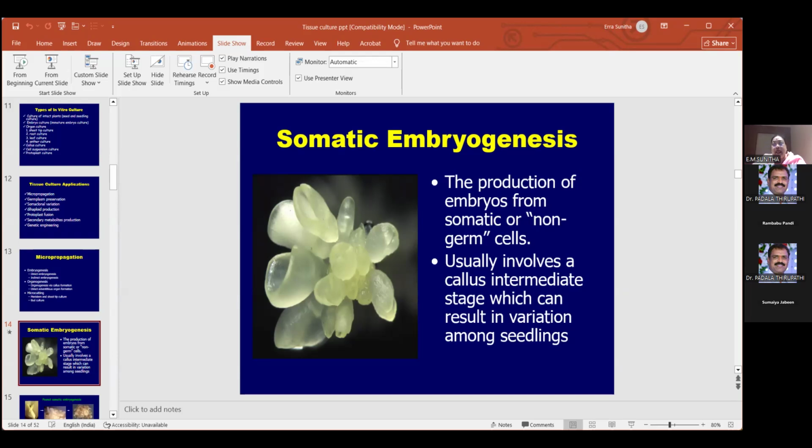You take them and put them in the media, and so many will come. But if you take one seed and put it, only one plant will come. But in the same callus, see, so many somatic embryos are there, so many plants will come. This is called somatic because the embryos are formed from the somatic cells, not from the germline cells.